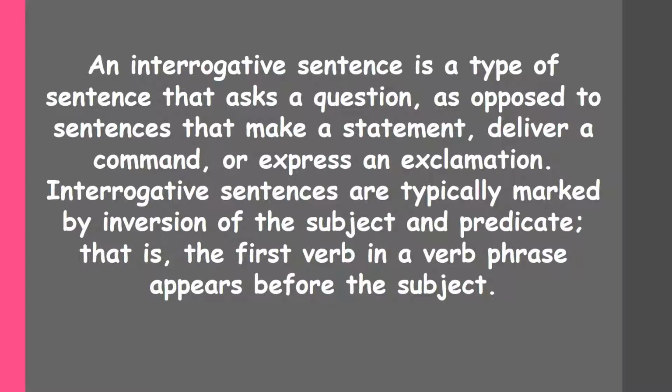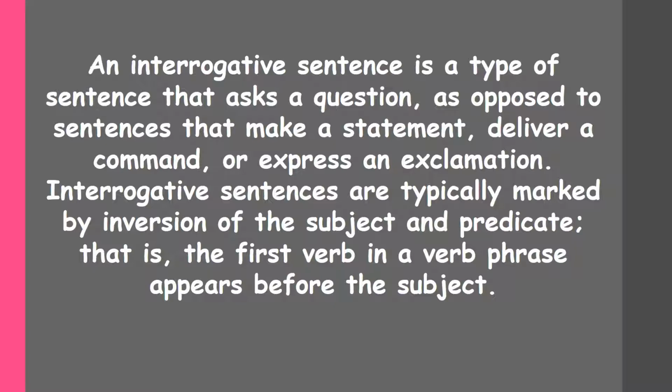So these sentences ask question about something or someone. Interrogative sentences are typically marked by inversion of the subject and predicate. That is, the first verb in a verb phrase appears before the subject.